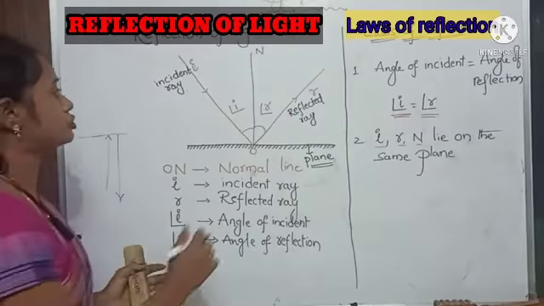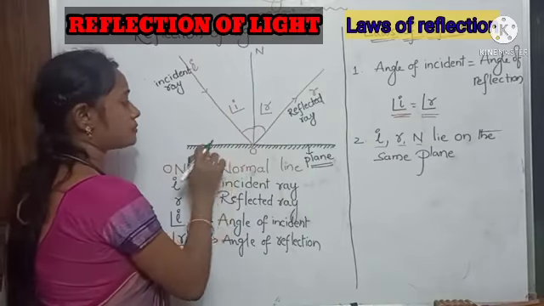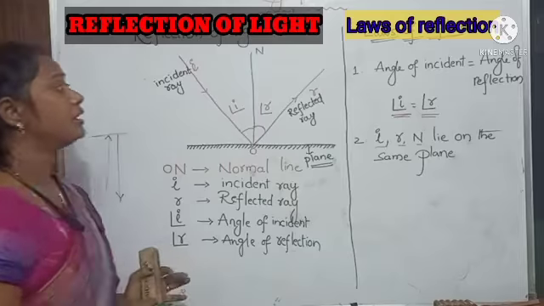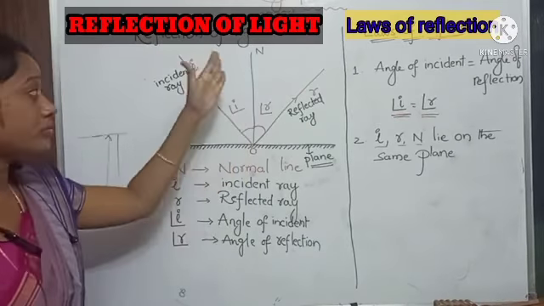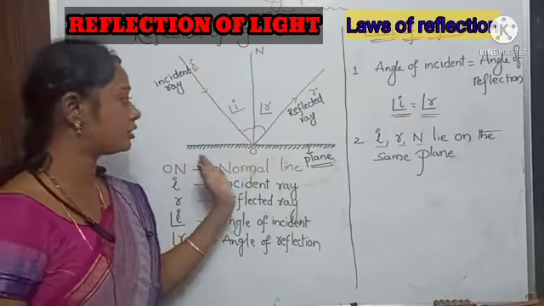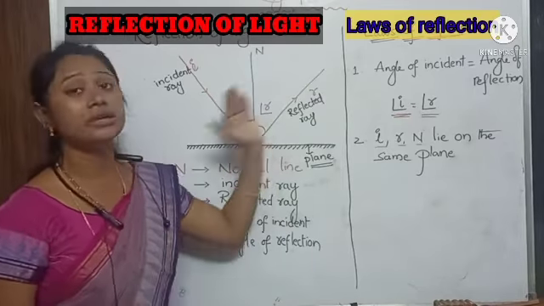Now, I have drawn a normal which is perpendicular to the plane. What is meant by normal? Normal is nothing but a perpendicular line drawn on the plane. That is called the normal.